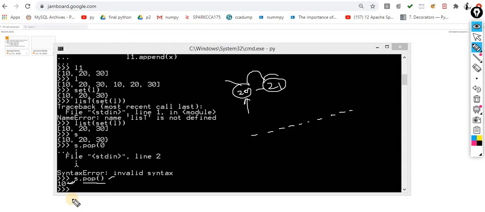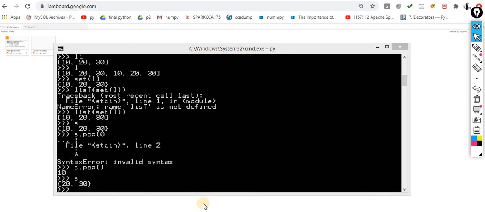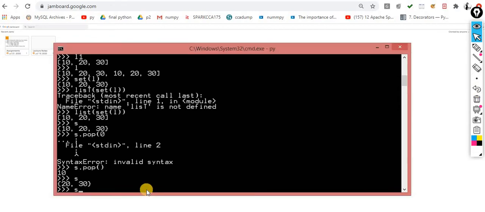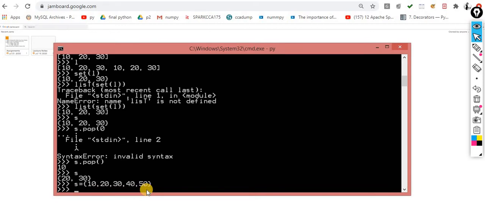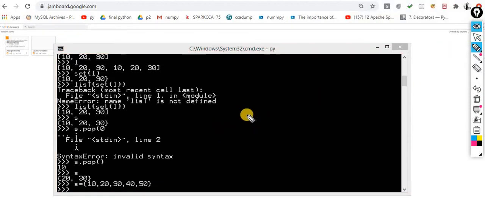Now again let's understand this scenario. I popped this item from this set. Let's suppose I make one new set: S is equal to {10, 20, 30, 40, 50}. I need only 4 values but I got 5, and I want to store that value for another round. Just imagine the entire scenario: I have slots for only 4 people, and in the first round I get 5.